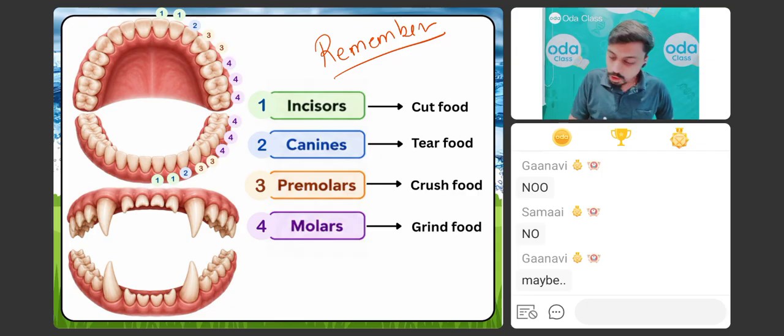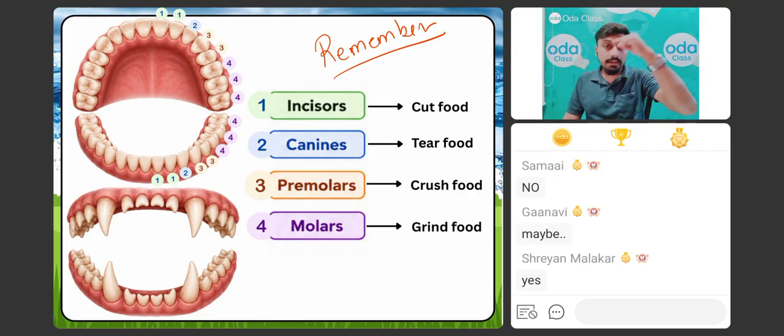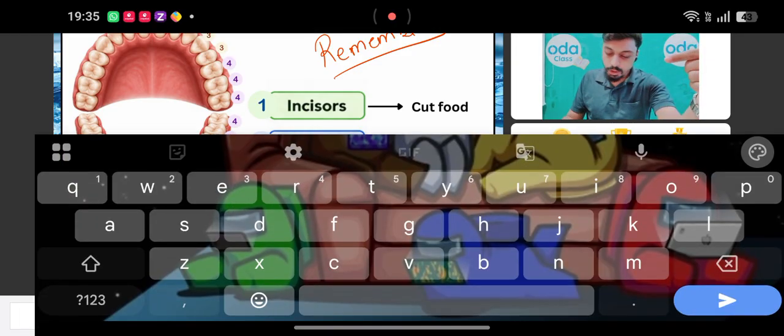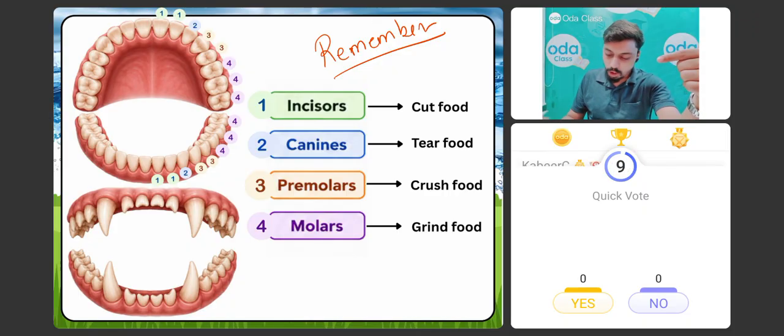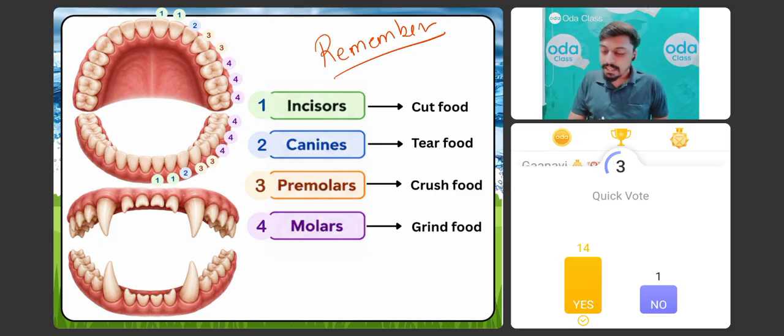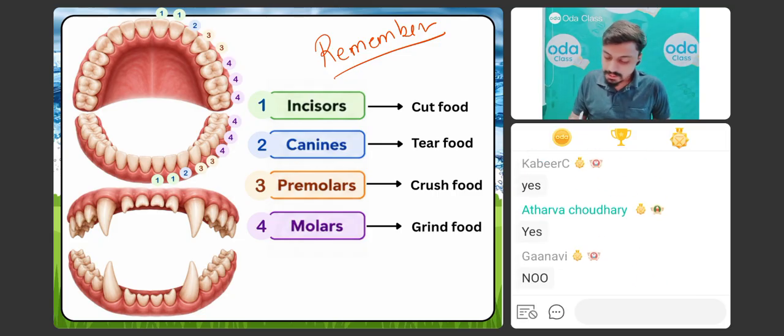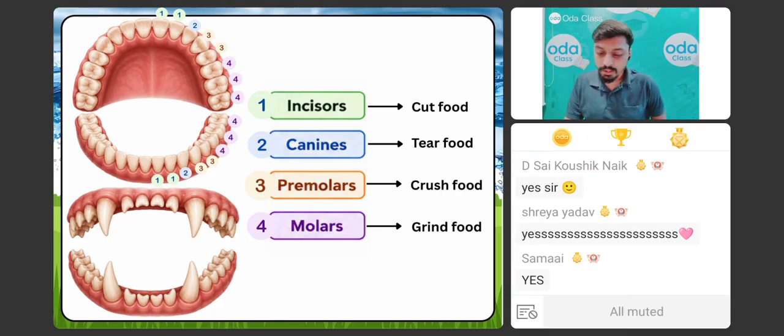In grade 4, you might have learnt about it. Do you all remember this? चलो जल्दी बताओ मुझे. Yes or no? Yes, most of the students are saying yes sir. We have practiced this. चलो अगर आपने नहीं पढ़ा होगा grade 4 के अंदर, I will teach you again. Listen to me very carefully. This is very important. Okay, बच्चों.